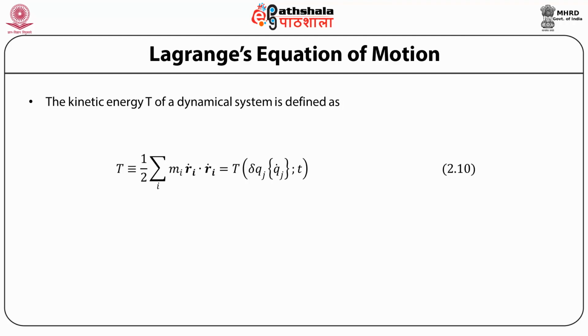This functional relationship, why can we write it in this way? Because remember, the position vector is related to the generalized coordinates. So Ri is a function of the generalized coordinates qj. So Ri dots are also functions of qj dots and qj. So the kinetic energy is a function of qj dot and t, time.